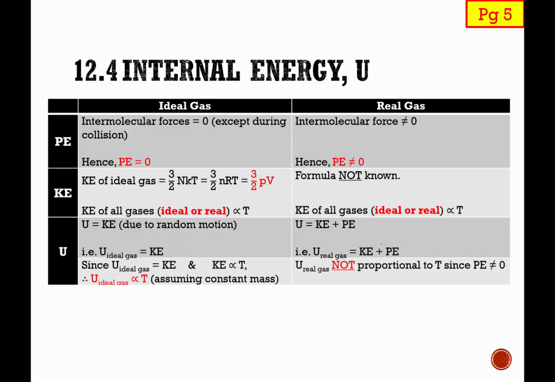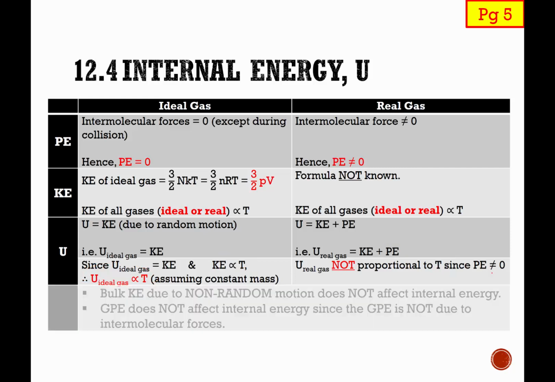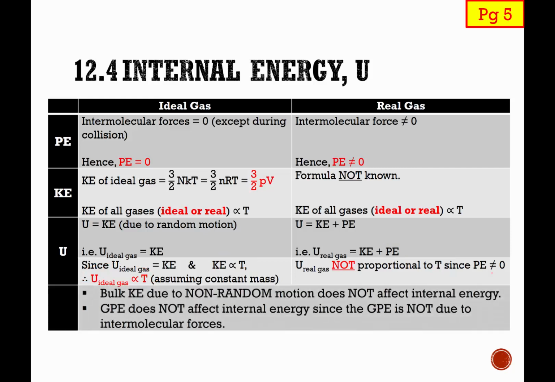And then for ideal gas, since the internal energy is only proportional to KE, and we know that KE is proportional to temperature, we can conclude that the internal energy for ideal gas is also proportional to temperature. Of course, that is assuming it is a fixed mass of gas, the mass is constant. But for real gas, the internal energy is not proportional to temperature since the potential energy is not zero. Finally, once again, we stress that the bulk KE due to non-random motion does not affect internal energy. The GPE due to height does not affect the internal energy as well.